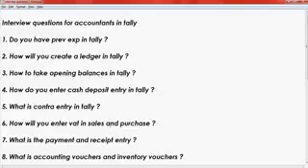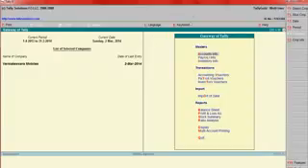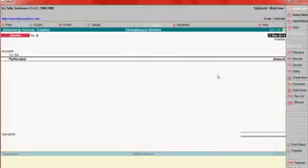What is payment and receipt entry? See, the payment entry is used when we make payment to the suppliers or for expenses, salaries, wages, or whatever the expenses, payment made by cash or bank, you have to enter in payment vouchers. To enter payment voucher, go to gateway of Tally, accounting vouchers, F5.